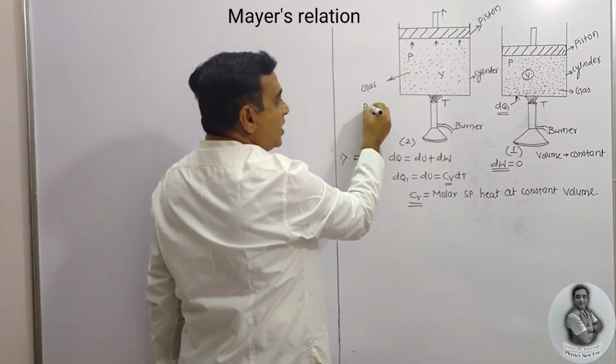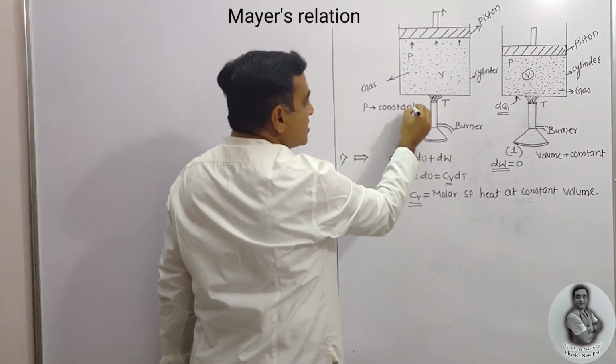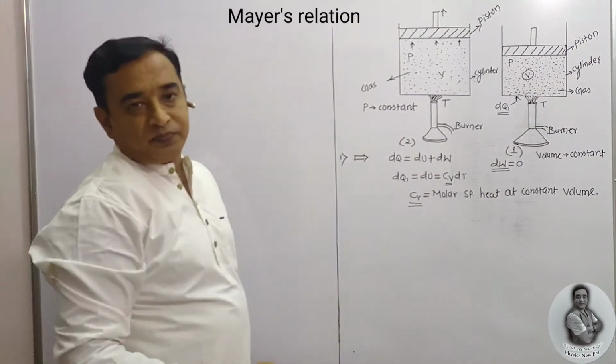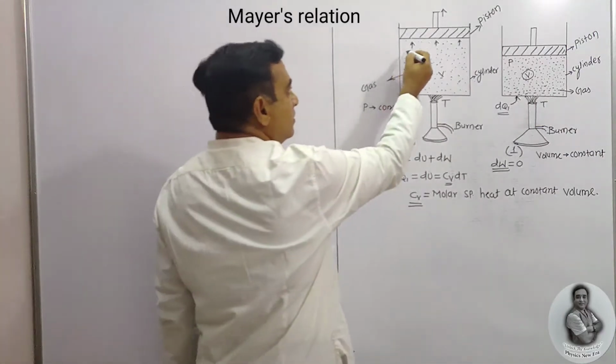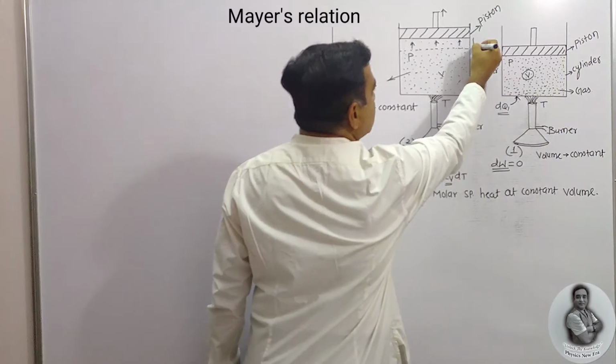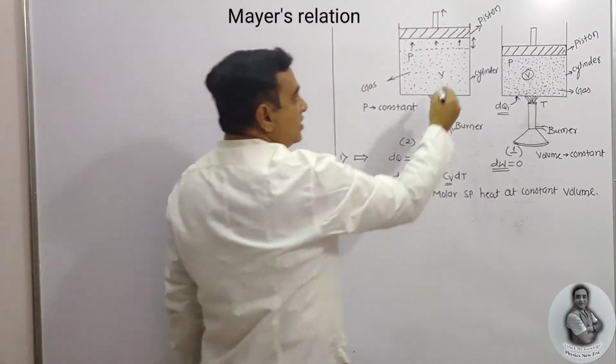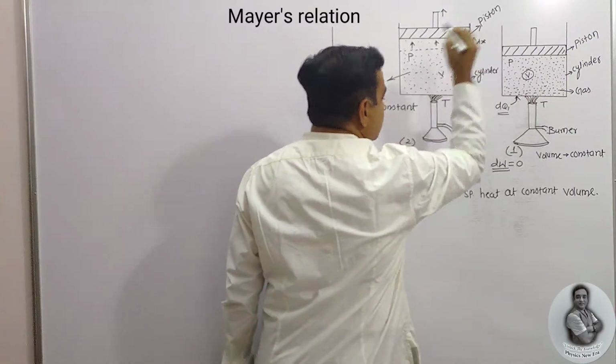The initial position of the piston is here, so this much is the displacement that takes place.